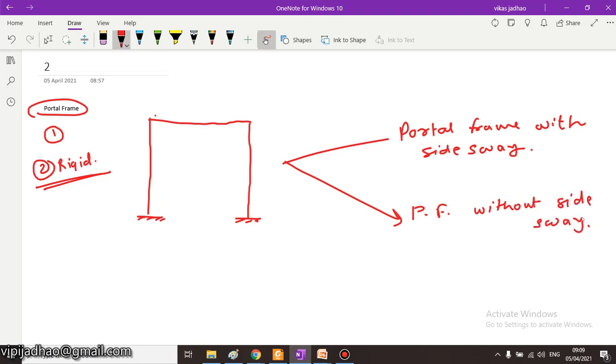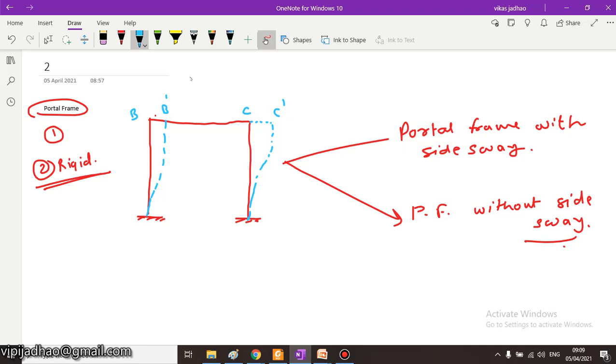Now what is this side sway? Side sway is nothing but, whenever there is some loading, there may be a possibility that this particular frame may deflect like this. Let us consider this is B, this will be B dash, this is C, this will be C dash. So the position of B is changed to B dash and the position of C is changed to C dash.